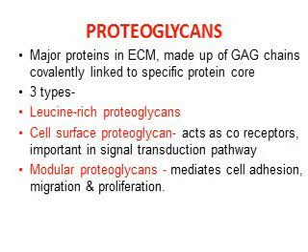Next one is the proteoglycans. These are the major proteins of the extracellular matrix, made up of glycosaminoglycan chains covalently linked to a specific protein core. There are three types of specific proteoglycans: leucine-rich proteoglycans, cell surface proteoglycans, and modular proteoglycans. Cell surface proteoglycans act as co-receptors important in the signal transduction pathway. Then the modular type of proteoglycans mediates cell adhesion, migration and proliferation.